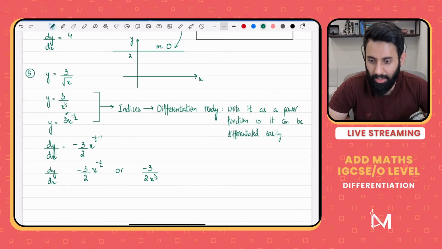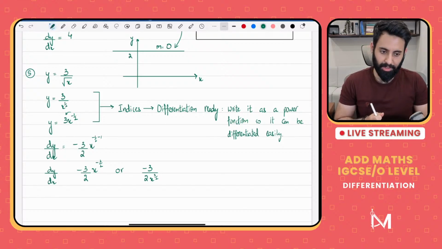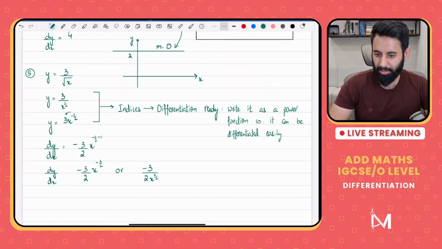Sir, will you start integration? Yeah, I will do integration as well. So my plan is to do differentiation, integration, inshallah, trigonometry, functions. So differentiation, integration, kinematics, and then trigonometry and functions.